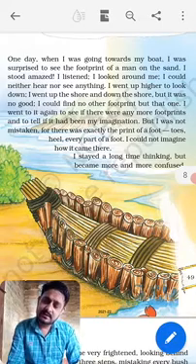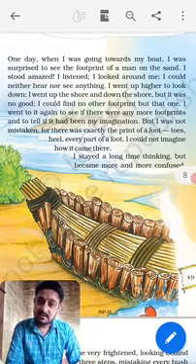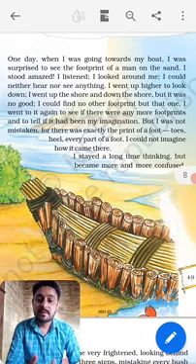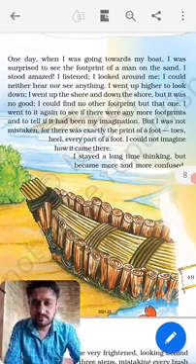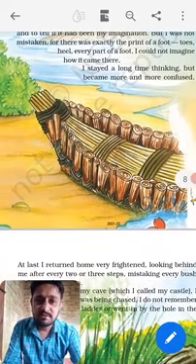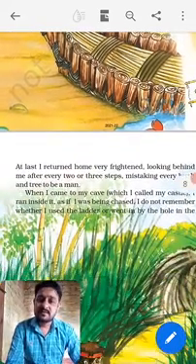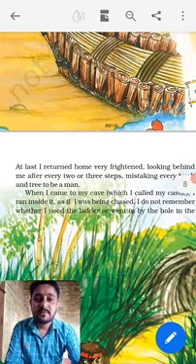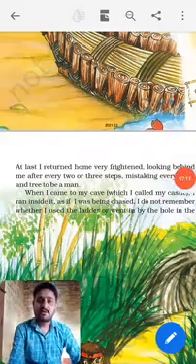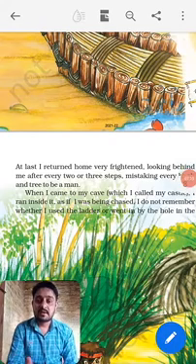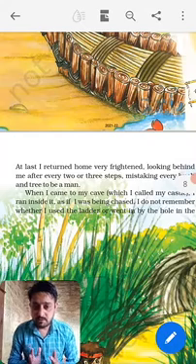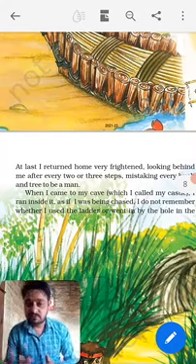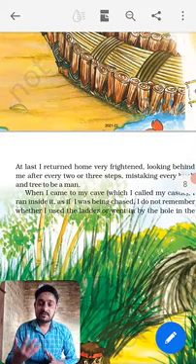Then he stayed there looking and thinking, but it made him more and more confused. At last he returned home very frightened, looking behind him after every two or three steps as he walked towards his cave, where he used to live.